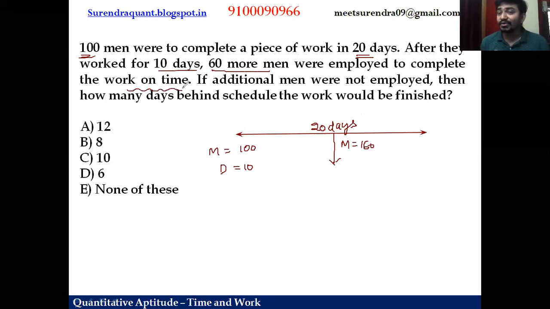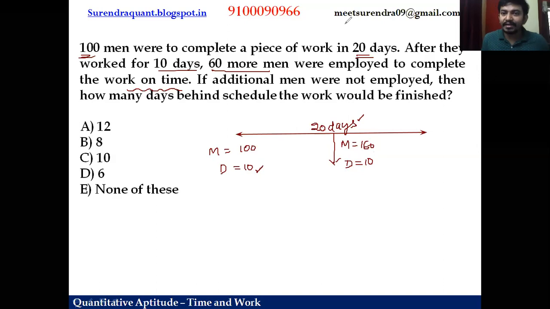Friends, what is the total days to be finished? They have to finish in 20 days, right? Out of 20 days, in the first case, 10 days work is done, which means the remaining 160 people also work for 10 days. Now let us try to find out what is the total work done in both cases.